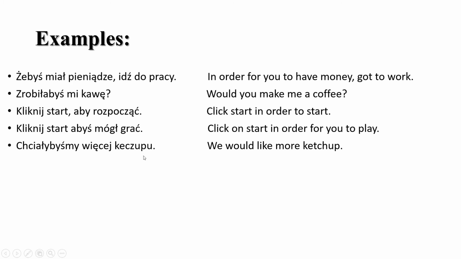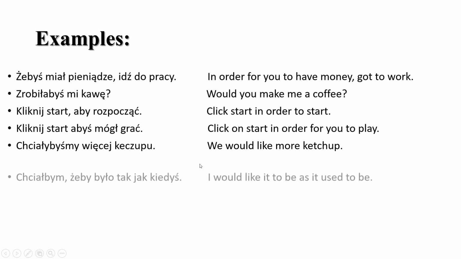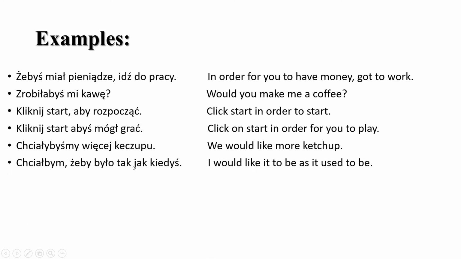Chciałybyśmy więcej ketchupu. We would like more ketchup. Yes, they say ketchup in Polish. Okay, so byśmy, yes, chciałybyśmy, we would like. Chciałbym, żeby było tak jak kiedyś. I would like it to be as it used to be once. So, chciałbym. Notice here, żeby było. Było comes from the verb to be, być, in the past. So the same thing, you just żeby było. Third person, of course.